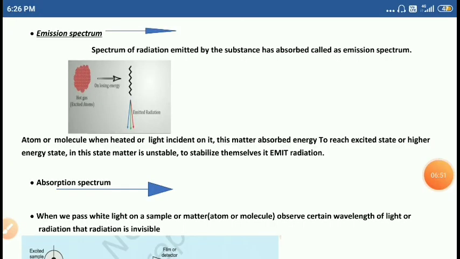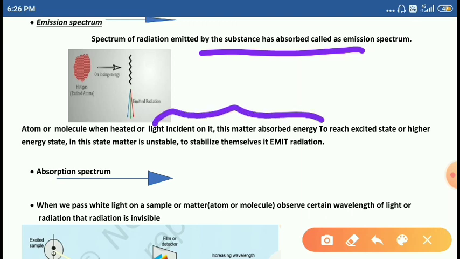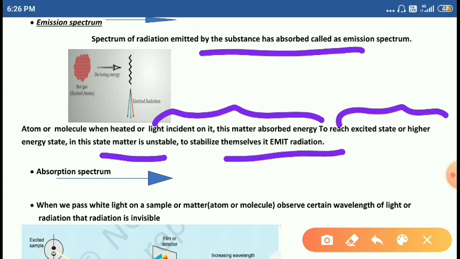So next is the emission spectra. The spectrum of radiation emitted by the absorbed matter is called the emission spectrum. Atoms, ions or molecules, when heated, or when we pass incident light, the matter absorbs the light and reaches the excited state. This excited state is unstable, and to stabilize themselves, they emit radiation.